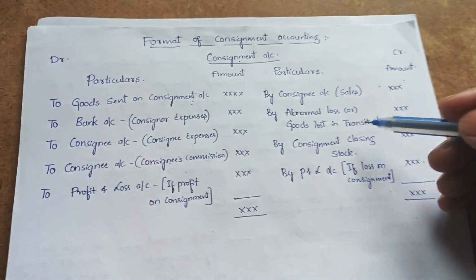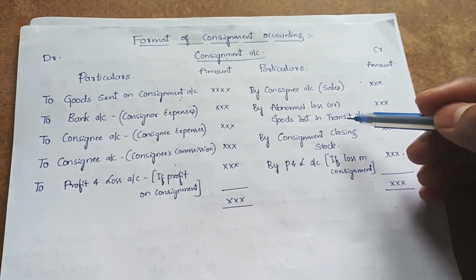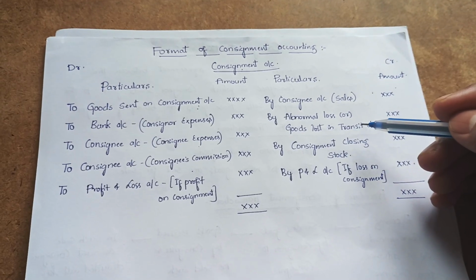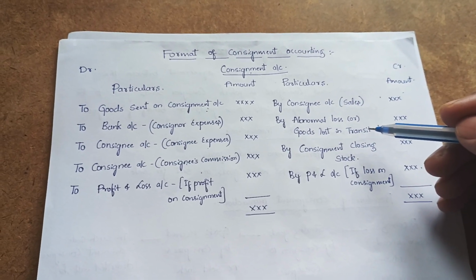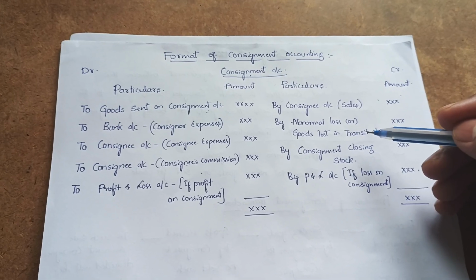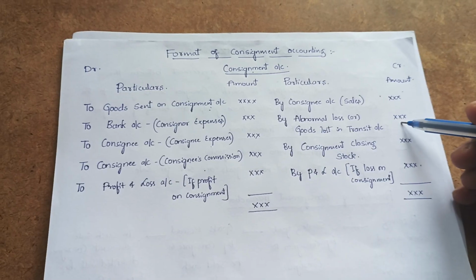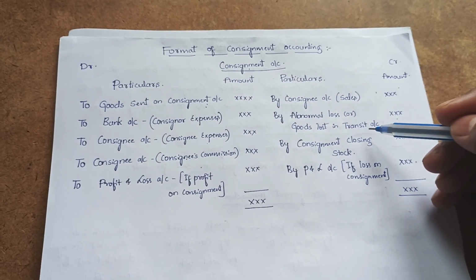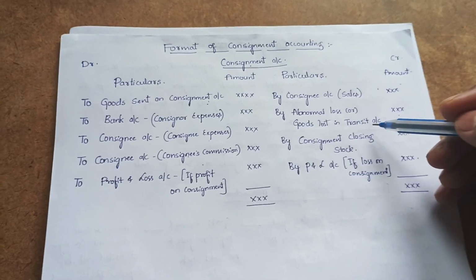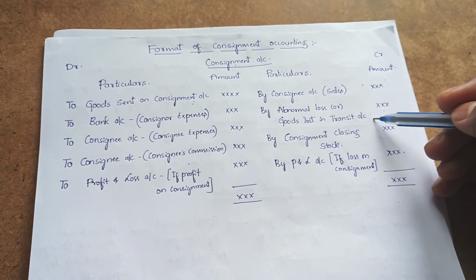And in case of transportation, if any kind of loss happens by way of goods lost in transit, or due to negligence, that is abnormal loss. Normal loss means it is an inherent characteristic of such a product. For abnormal loss only we need to do value adjustment. Normal loss is only subject to items or quantity adjustment. There is no value adjustment, hence only abnormal loss we consider in consignment account.